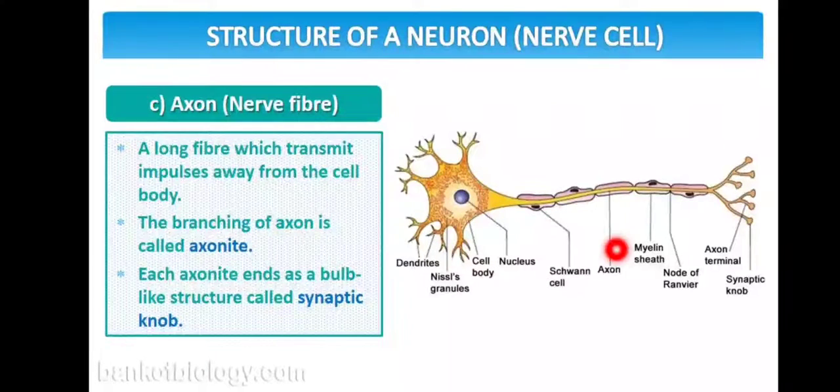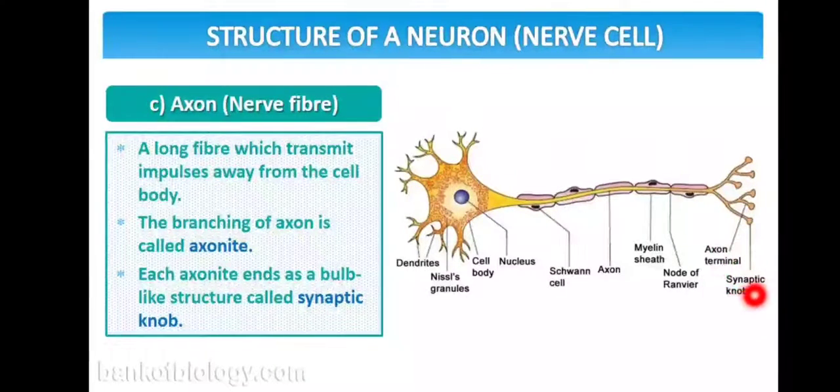Here you can see the structure of the axon. The axon is a long fiber structure. Along the axon, another cell is present, known as Schwann cells. The end of the axon has a knob-like or bubble-like structure known as the synaptic knob.